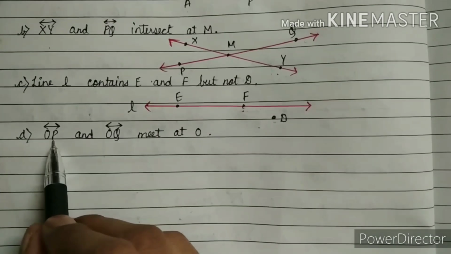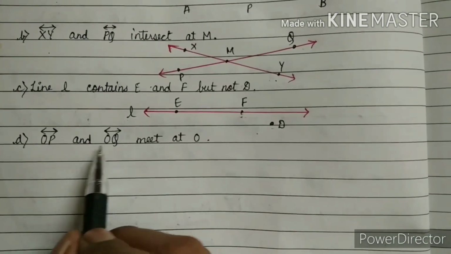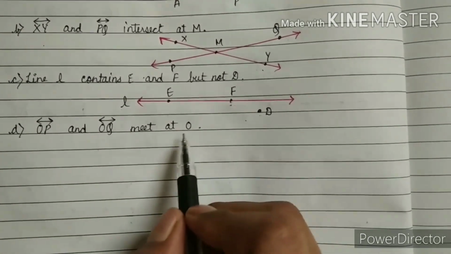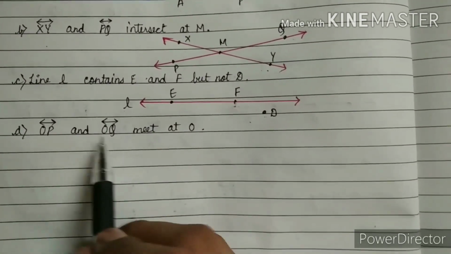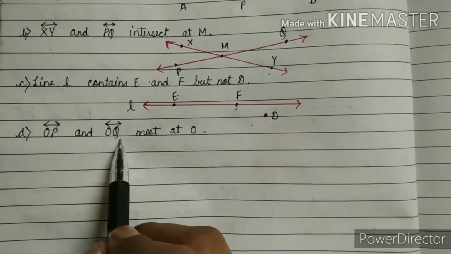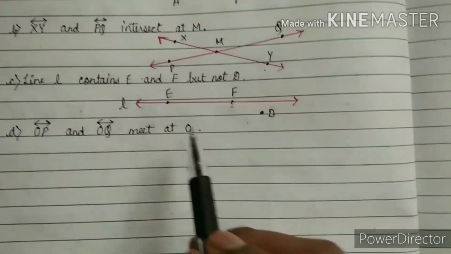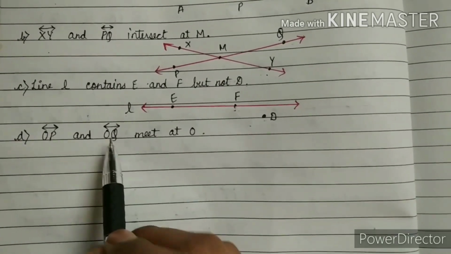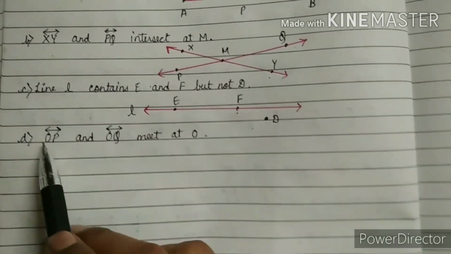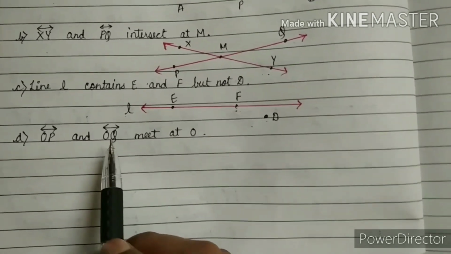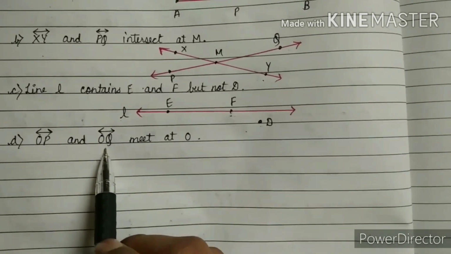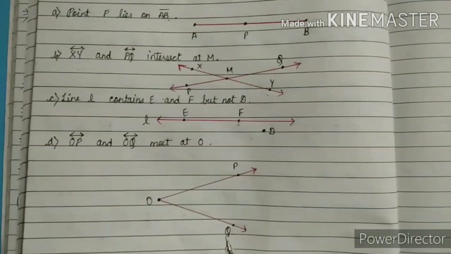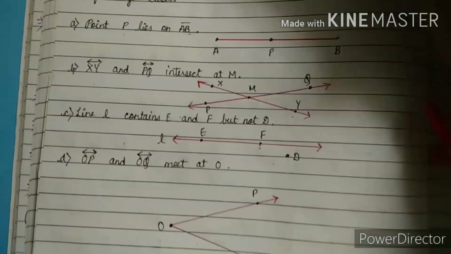D is OP and OQ meet at O. Have you noticed O is in both OP and OQ, and their meeting point is O. It means OP and OQ are not lines, they are rays, because they have a starting point and do not have an ending point. Like this we have to draw it. So here we completed our question number 5.